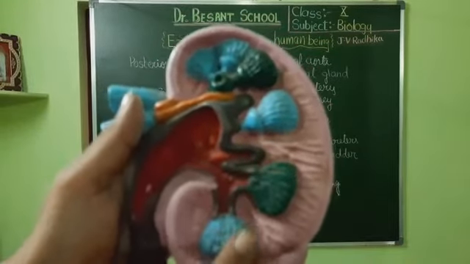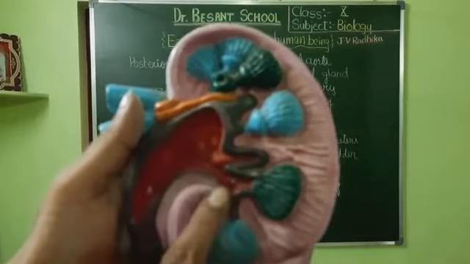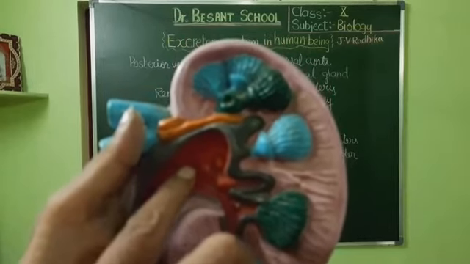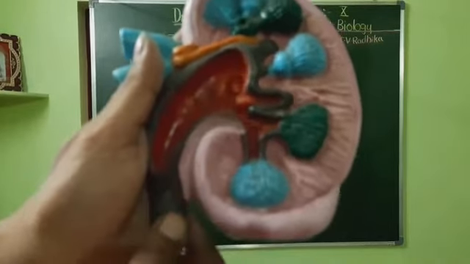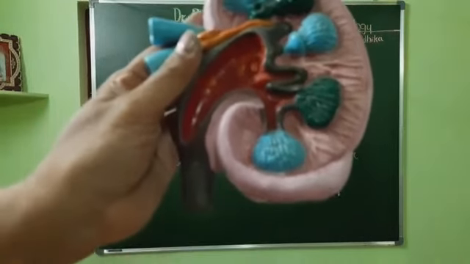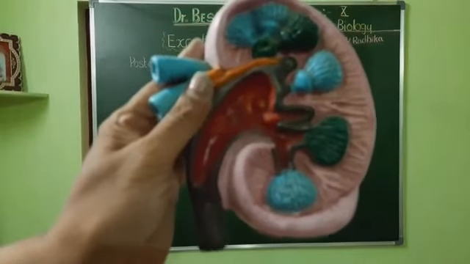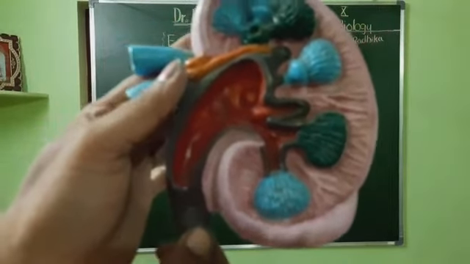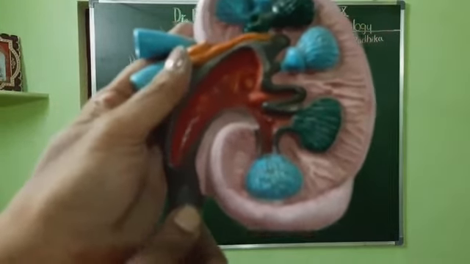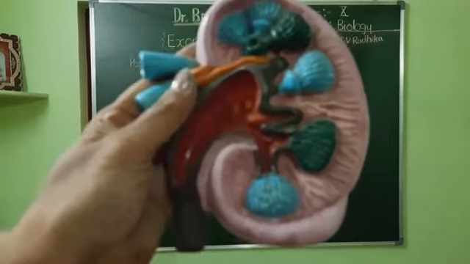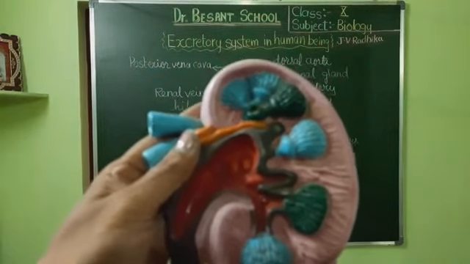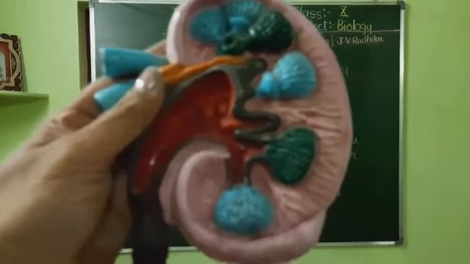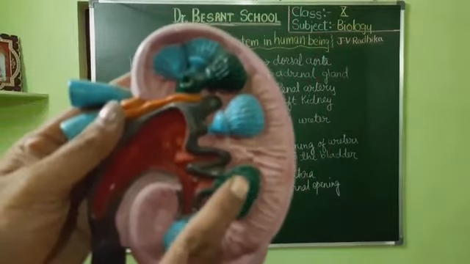Inner to that, this is the medulla, and here is the pelvis region. This is the hilus, and from here you can see a long tube coming out. What is that tube that is coming out? The tube is nothing but the ureter. It is the ureter that is coming out, carrying all the urine from the kidneys. Understood?